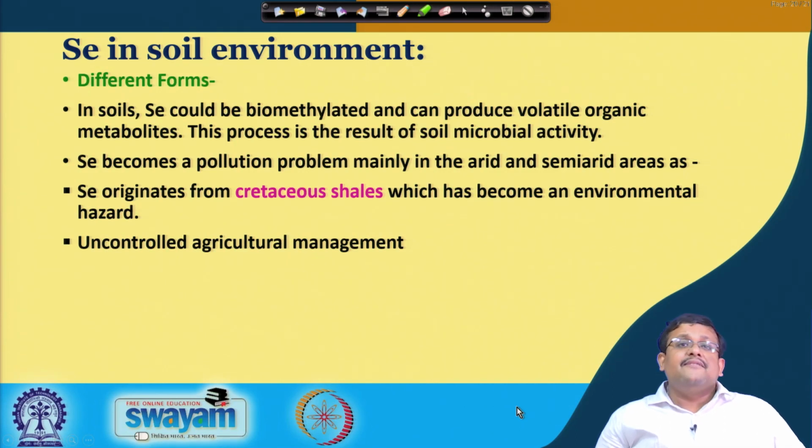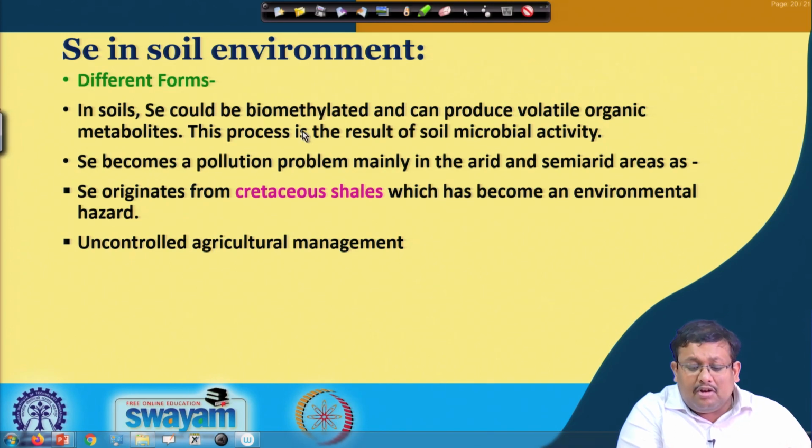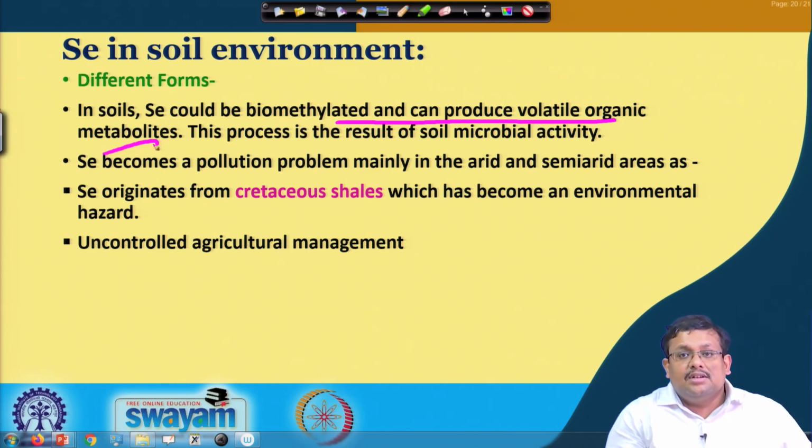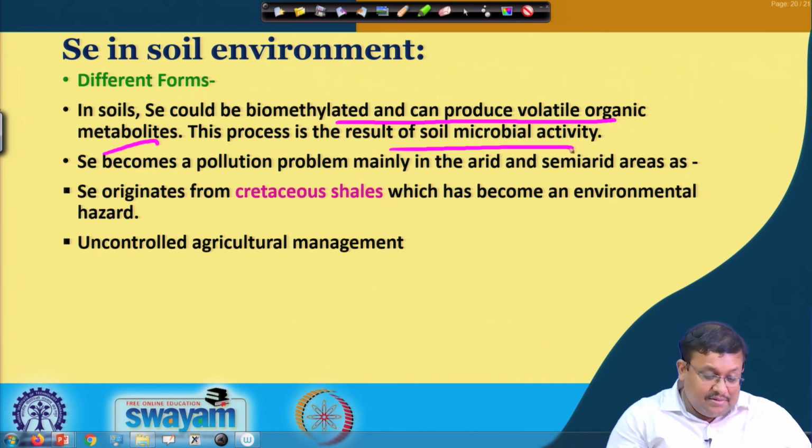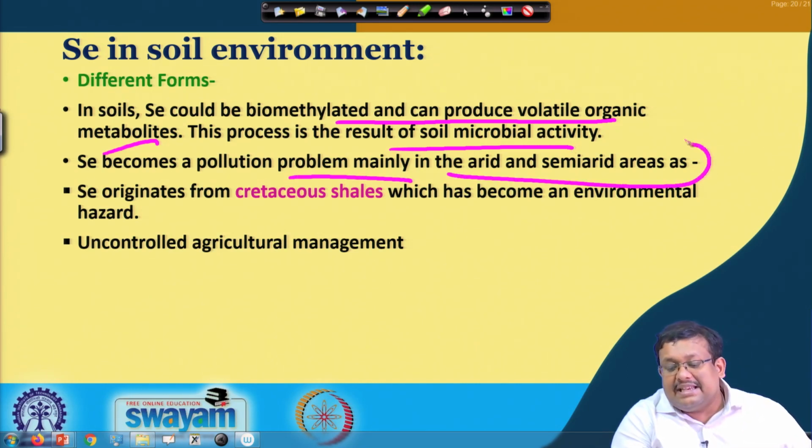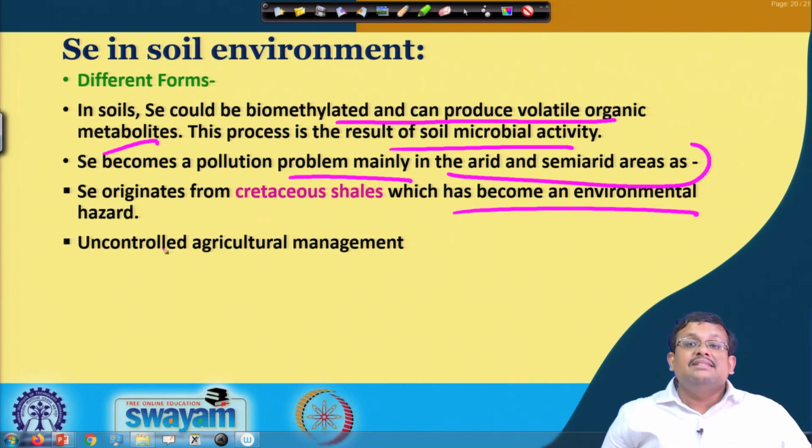In soil, selenium could be biomethylated by different microorganisms and produce volatile organic metabolites. This process is a result of soil microbial activity, as I have just told you. Selenium becomes a pollution problem mainly in arid and semi-arid areas, as selenium originates from Cretaceous shales, which have become an environmental hazard.